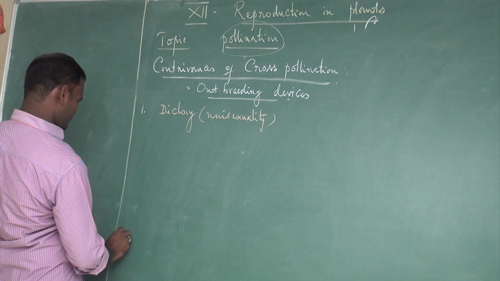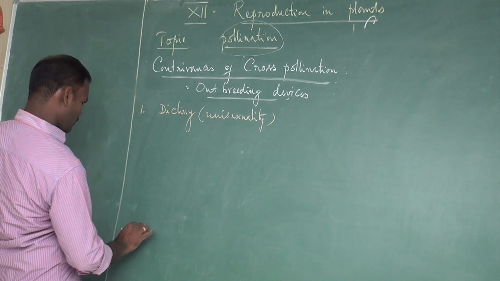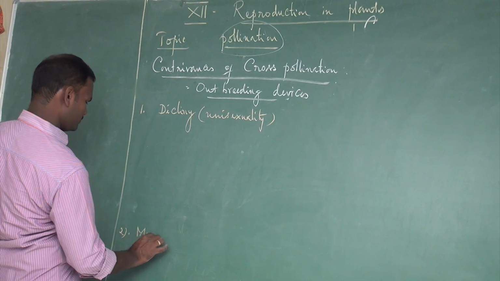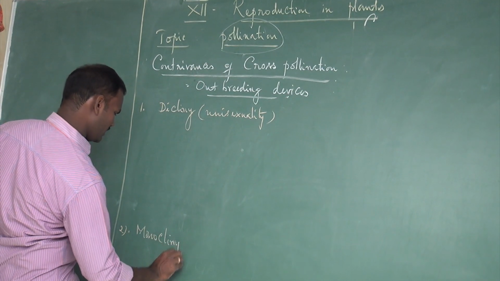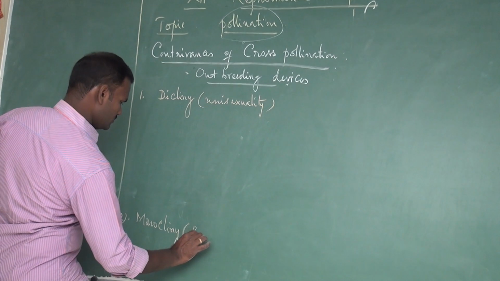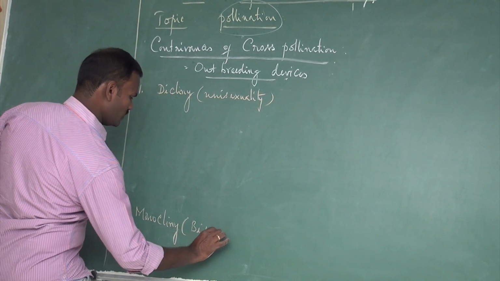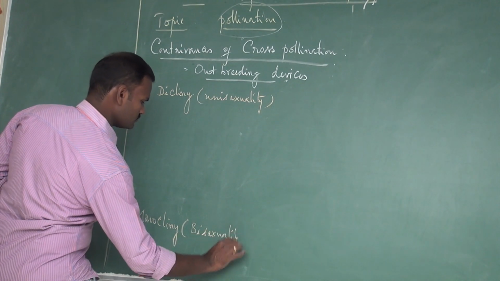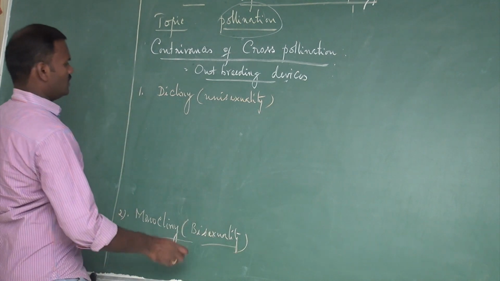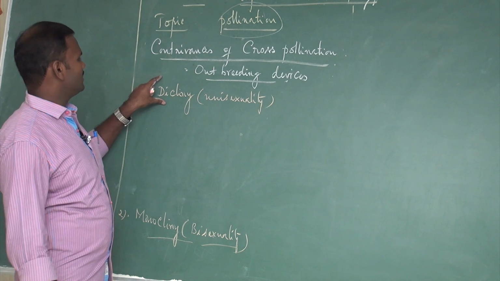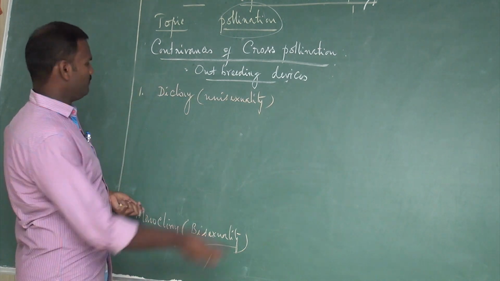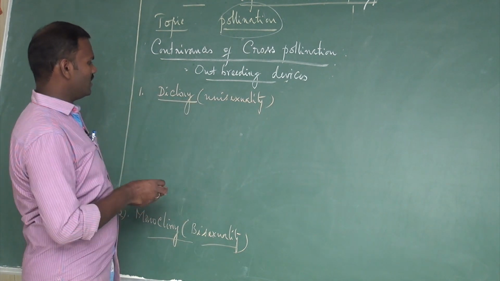And the second one is monocliny, also called bisexuality. There are two types of mechanisms generally involved in cross pollination. First one is dicliny or unisexuality.